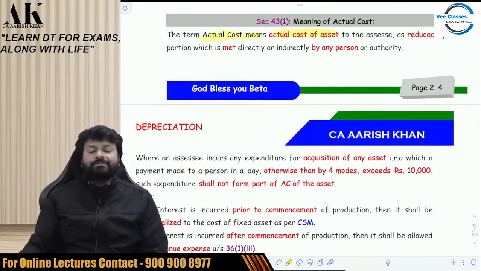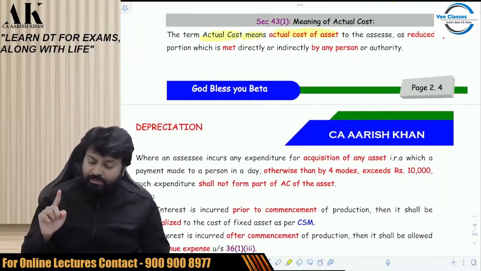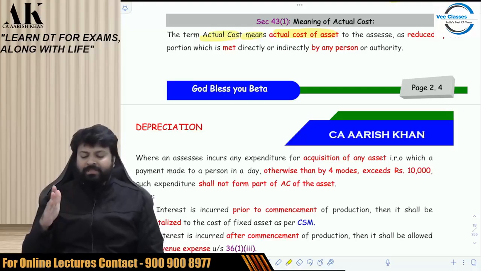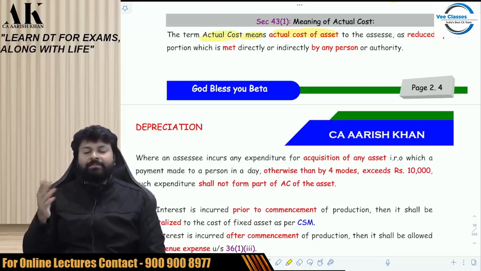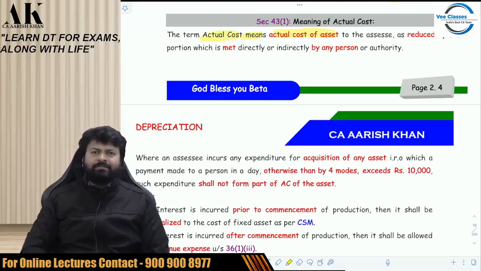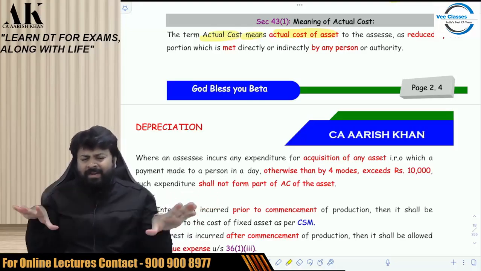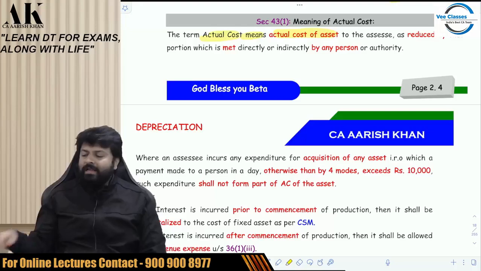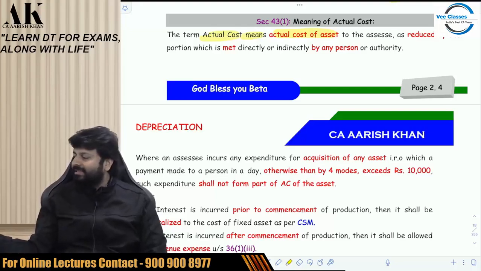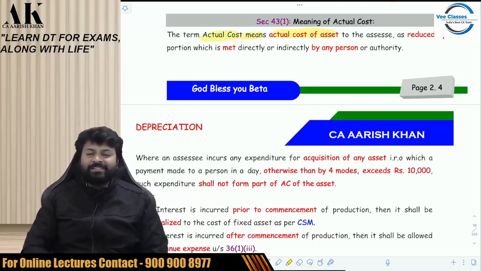Actual cost of the asset to the assessee as reduced by that portion which is met directly or indirectly by any person or authority. Now, what do I mean by this? It's a very vague definition. When I ask you what is actual cost, you say actual cost means actual cost. Such a strange definition.